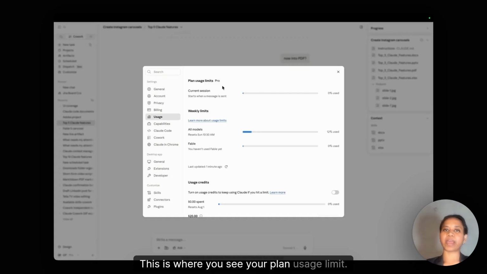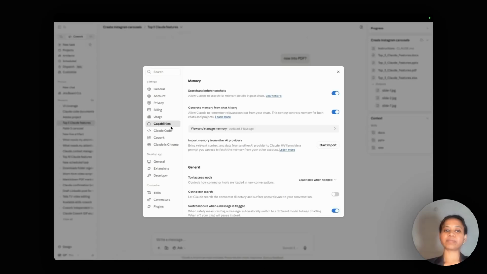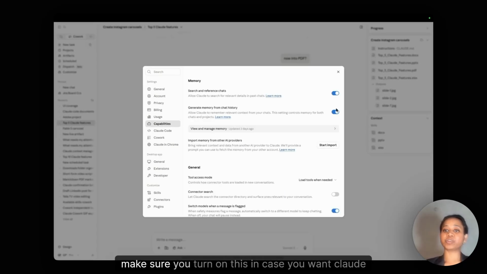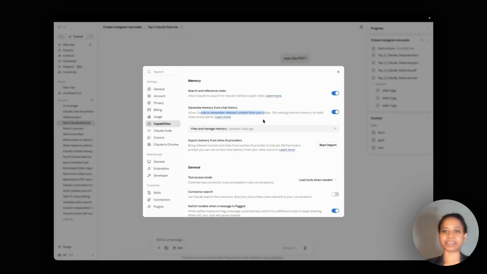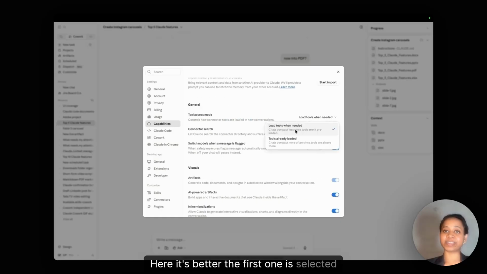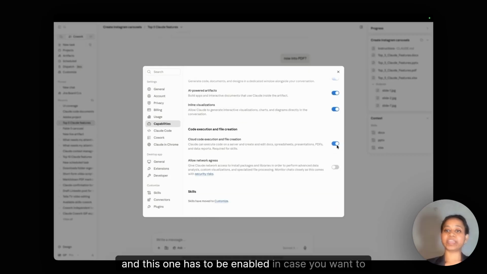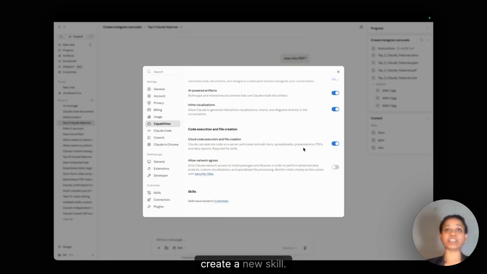This is where you see your plan usage limit. This is going to be the 5-hour rolling window. And this one is your weekly limits. And the capabilities, make sure you turn on this in case you want Claude to remember the relevant context from your chats. Here, it's better the first one is selected, so fewer tokens are consumed. And this one has to be enabled in case you want to create a new skill.